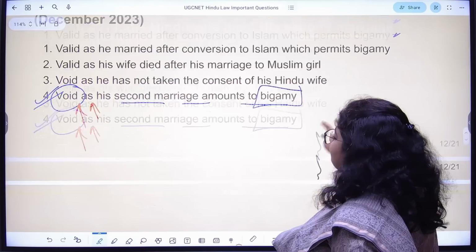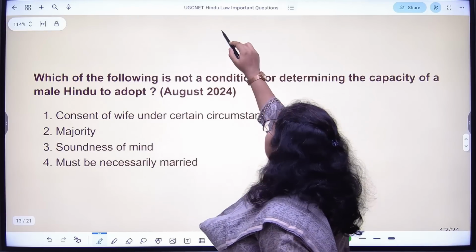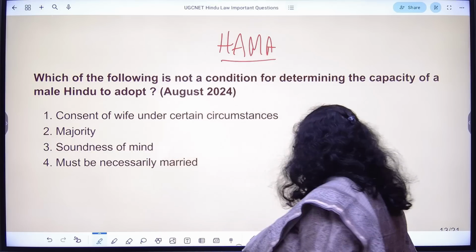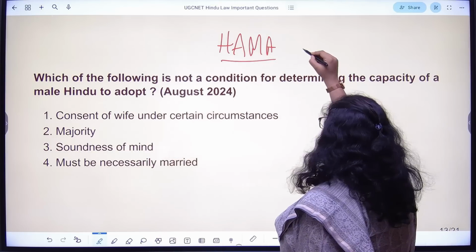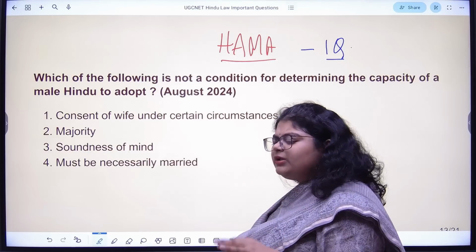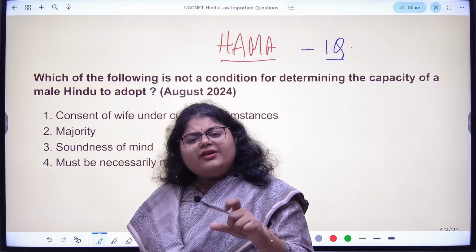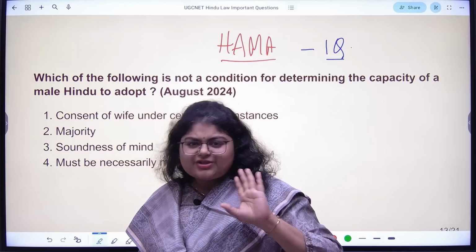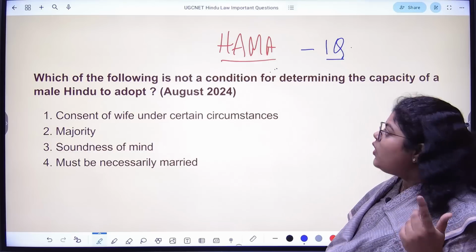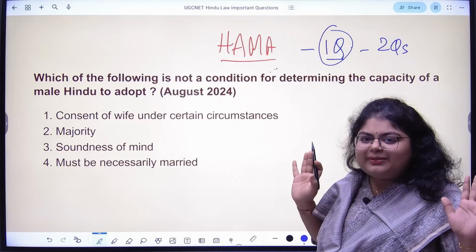Okay. Next. Now from here on, we are studying HAMA, H-A-M-A, Hindu Adoption and Maintenance Act. Every year from the Hindu Adoption and Maintenance Act, we are seeing questions. Earlier, very, very few times HAMA used to be asked. But now, as a recent trend, every year mandatorily 2 to 3 questions from HAMA. One, sometimes two also you may get, but at least one you should prepare and go.